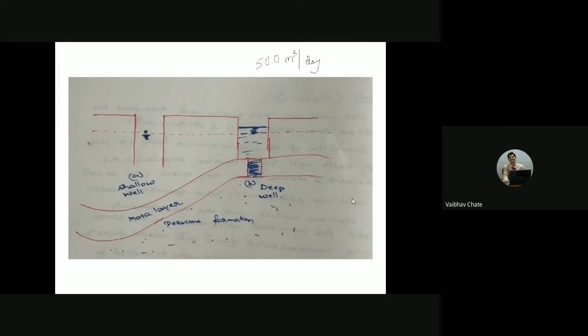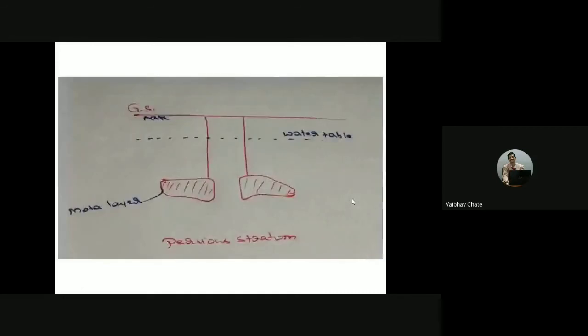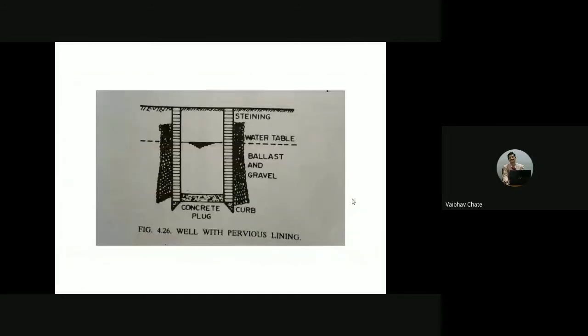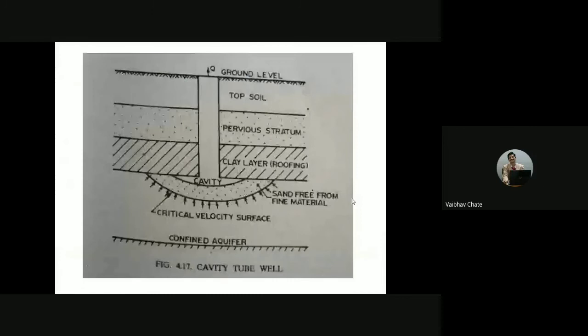Now moving on to the next one. When we talk about water wells, we can majorly classify them into two groups. One is open well, the other one is called tube well. Now coming to the tube well part, there are three types of tube wells. In one of the problems we solved, might be from unit number 3, I might have used the word strainer length of 2 meter. Now you can visualize that particular problem in this chapter.